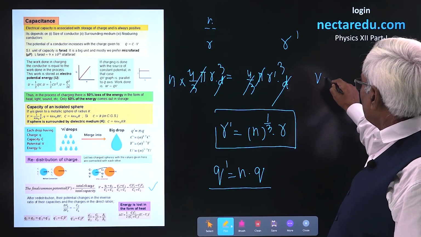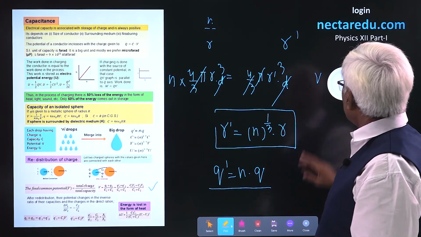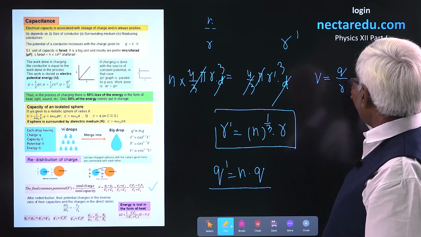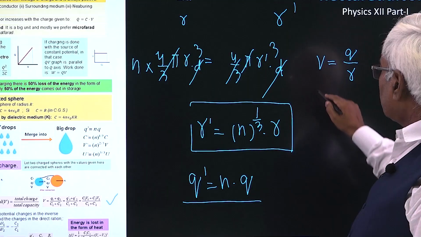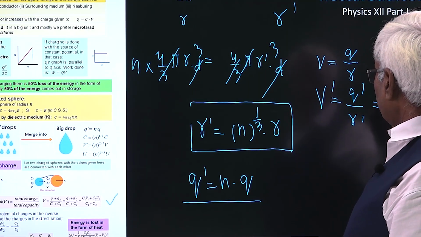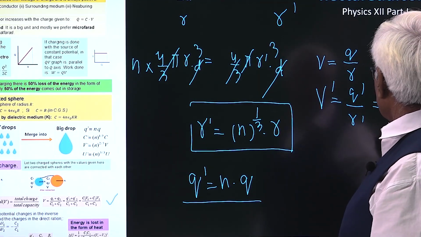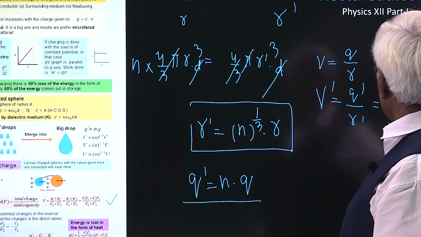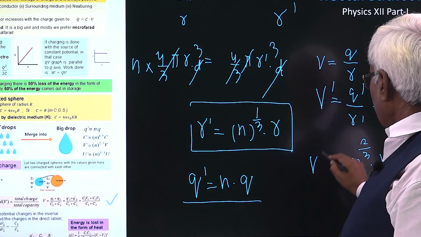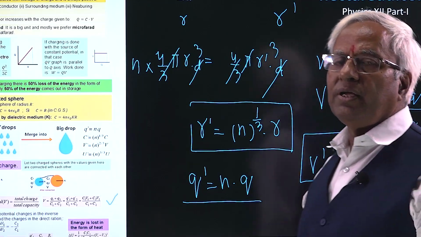For potential, you know the formula 1 by 4 pi epsilon, or in the CGS system, you could simply write potential for a sphere by the relation Q by R. For the big sphere, it's going to be Q dash upon R dash. Q dash is nQ and R dash is n to the power 1 by 3 into R. So it becomes n to the power 2 by 3 V. Potential becomes n to the power 2 by 3 into V.